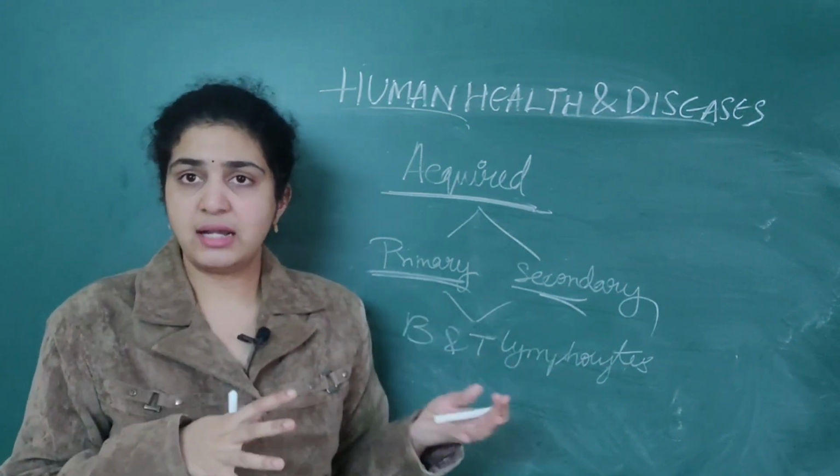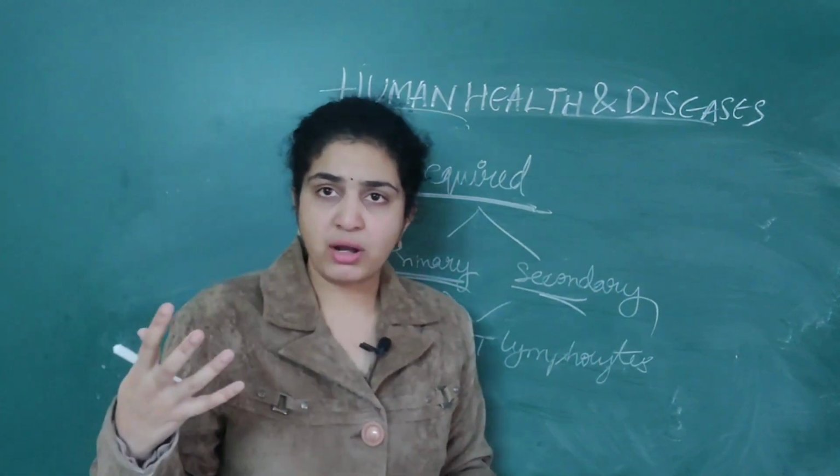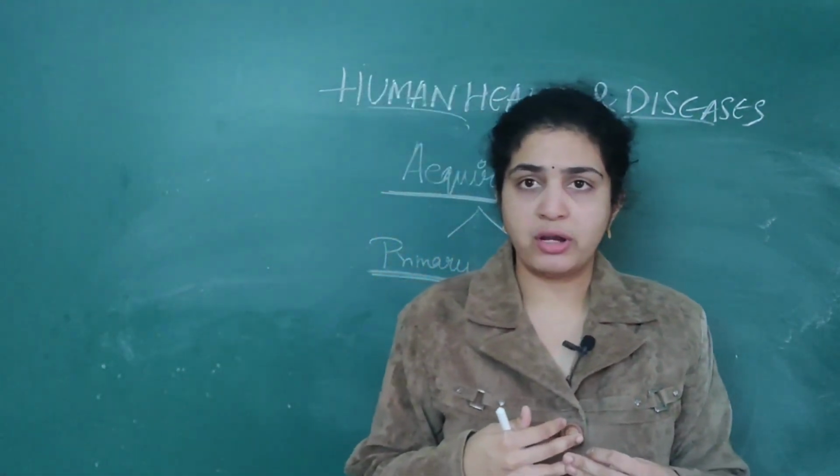What is an antigen? What is an antibody? An antigen is a foreign substance which enters our body.